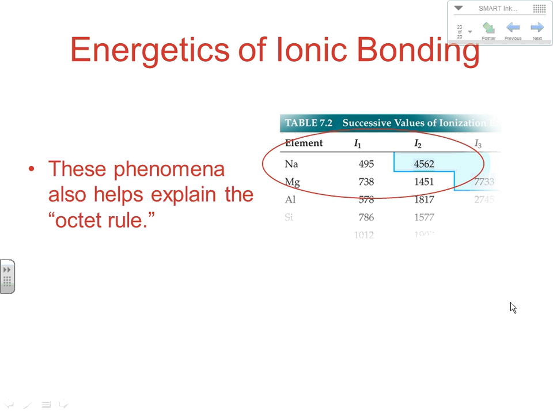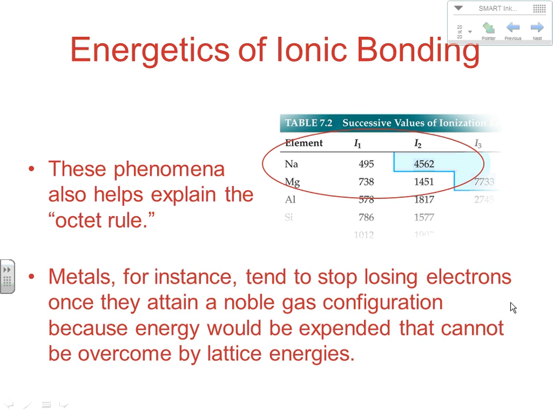Now, these phenomena also help us explain the concept of the octet rule. So metals, for instance, tend to stop losing electrons once they attain a noble gas configuration because the energy that would be expended really can't be overcome by lattice energies. So if we're going to spend some energy to go through one more ionization, then that really throws off the energy cycle too much, and we don't get back enough energy through the formation with our lattice energy to account for it. So we end up stopping at that ionization. So the ionization doesn't continue. So the octet rule is really tied to this whole concept of, why is it when we get that large jump in ionization energy, we don't end up losing any more electrons?